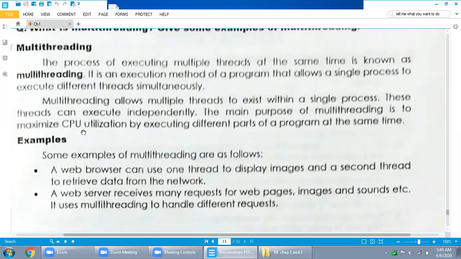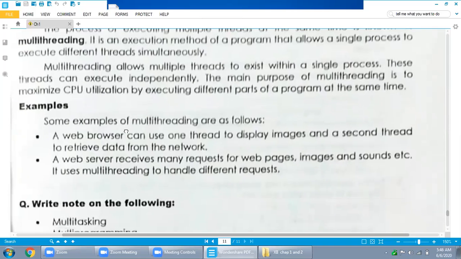CPU utilization means the CPU will not be free at any time. How? By executing different parts of a program at the same time. So all the time the CPU will be busy.